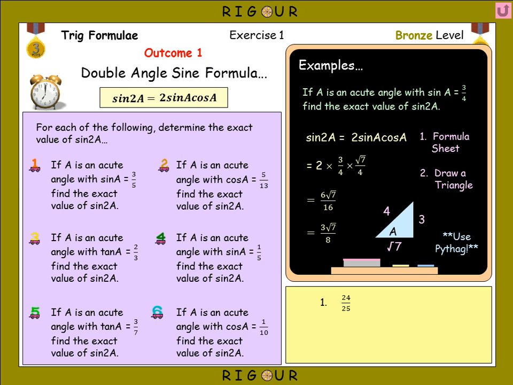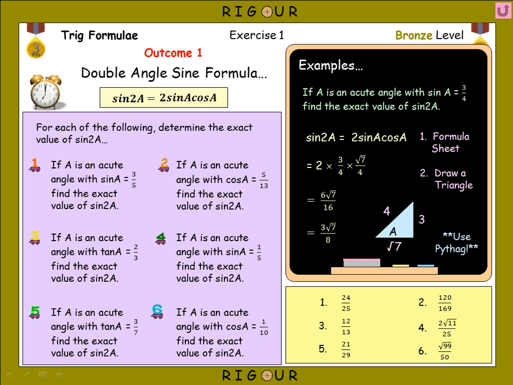Number 1, you should have ended up with 24 over 25. Number 2, you should have ended up with 120 over 169. Question 3 was 12 over 13. Question 4 was 2 root 11 over 25. Number 5 was 21 over 29. And question 6, we should have ended up with root 99 over 50.